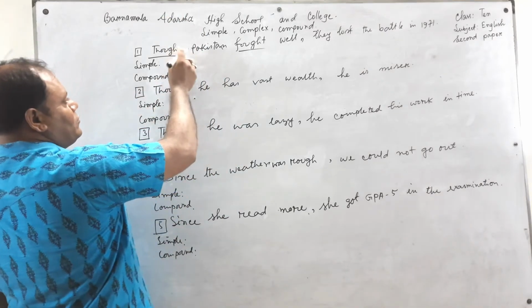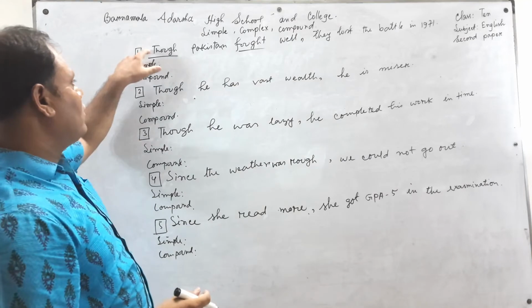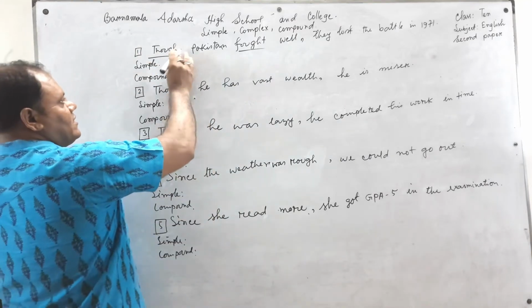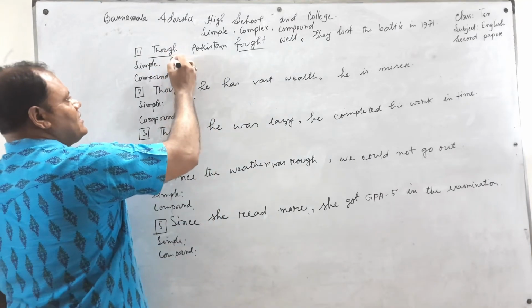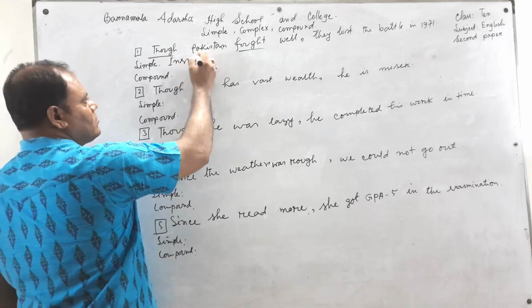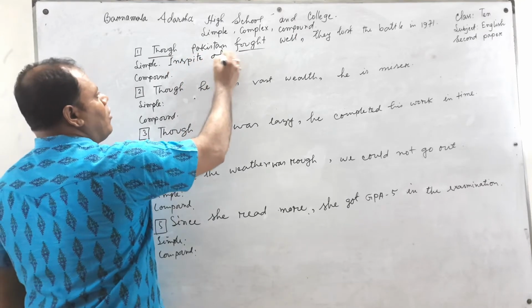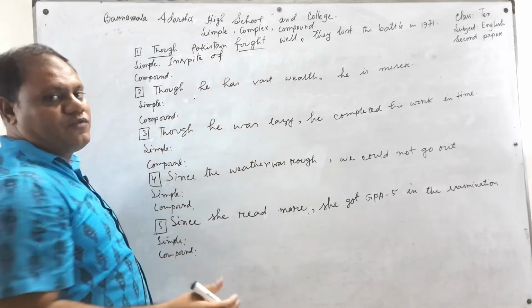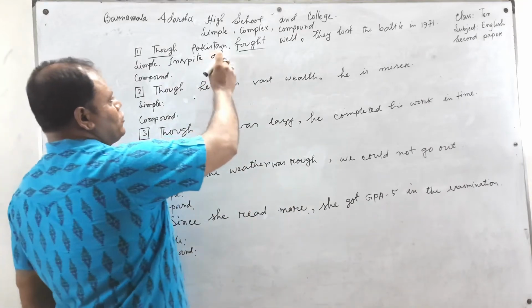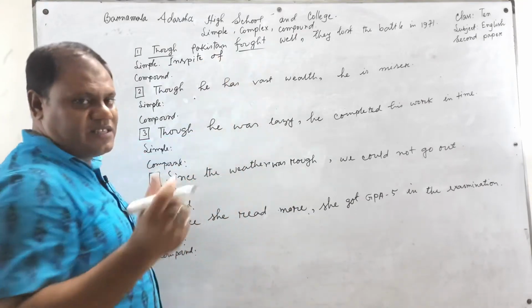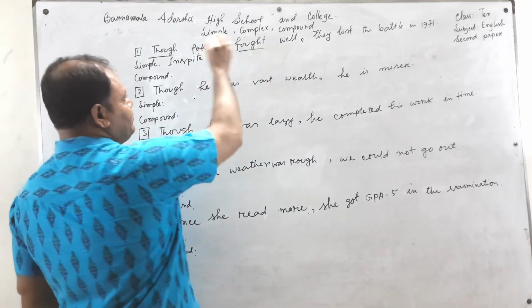At first we have to change though, although in a simple sentence to in spite of, or you can use despite. If we use despite, we should not put of, just despite. Or in spite of.